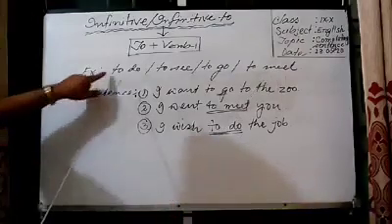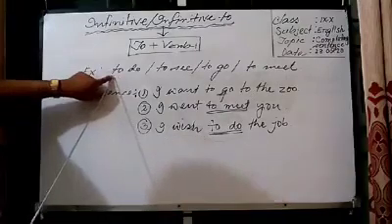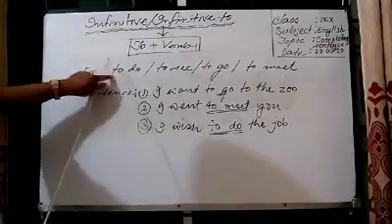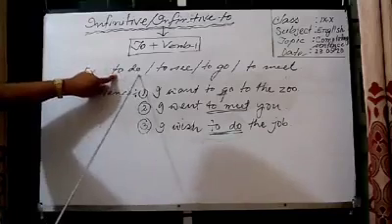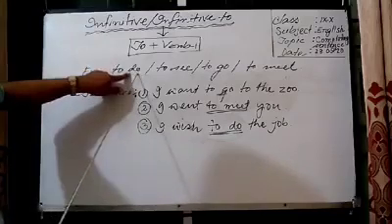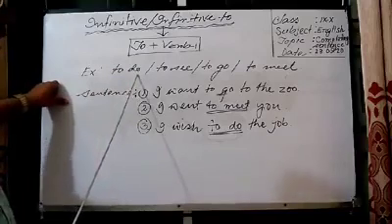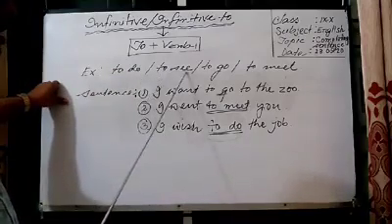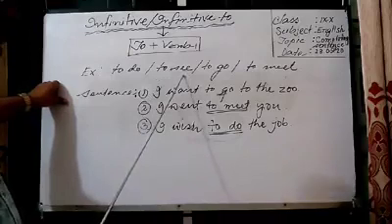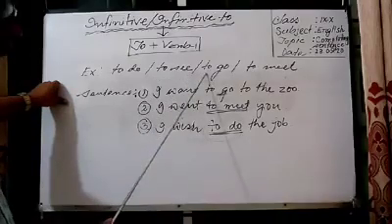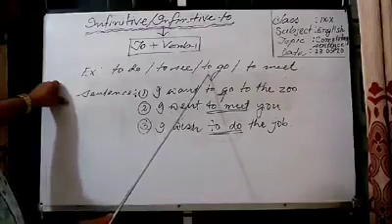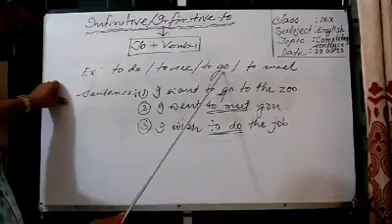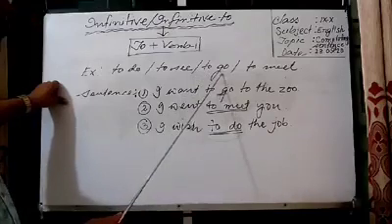Because we know that after to we must use verb 1. So to do here is an infinitive because after to we can see the base form do, or verb 1. To see is also an infinitive because after to we can see a verb, that is see. It is also in the present form. In the third position we can see to go. It is also an infinitive because after to we can see the present form of a verb, that is go.